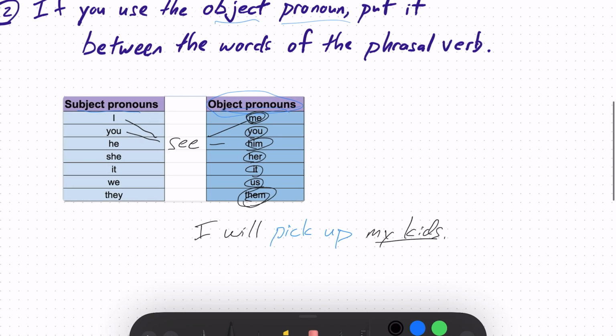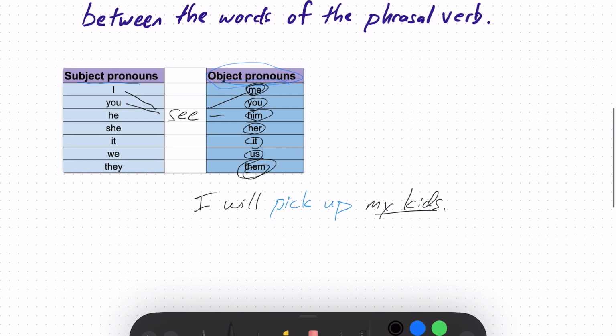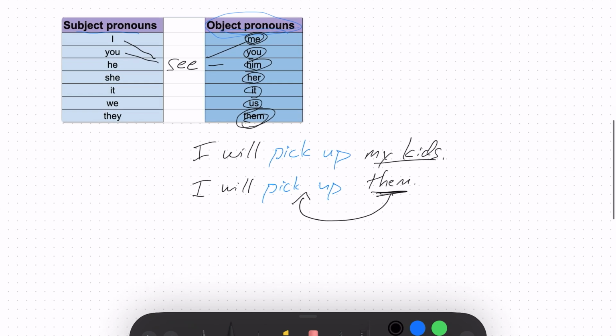But you know what? That's not how we talk in English, right? So if we kept the grammar of the sentence the same, I would say, I will pick up them. And that does not sound natural to English speakers. I almost would never say, I will pick up them. If I use this object pronoun, I always put it between these two words. I will always say, as a native speaker, I will pick them up. So that's the second rule.